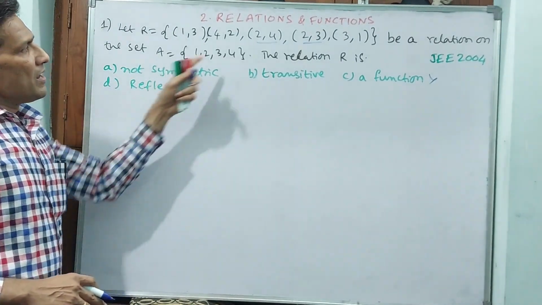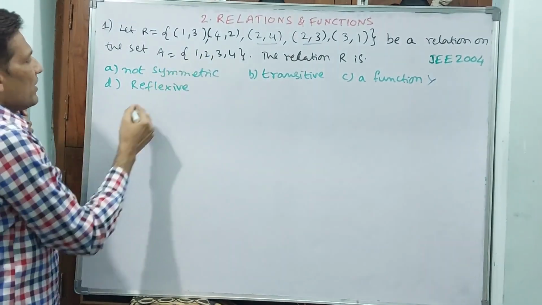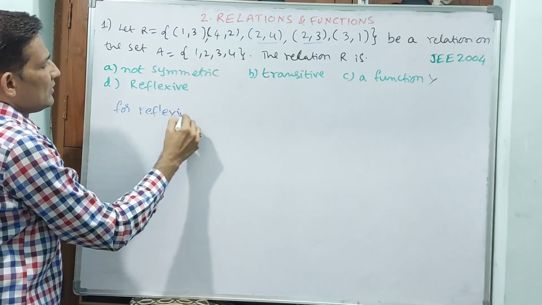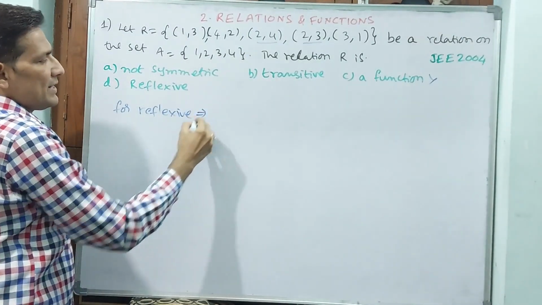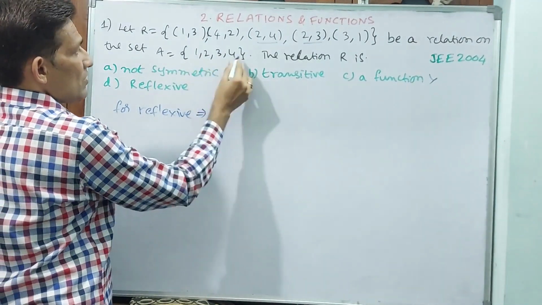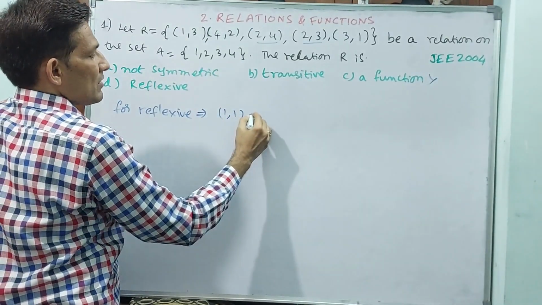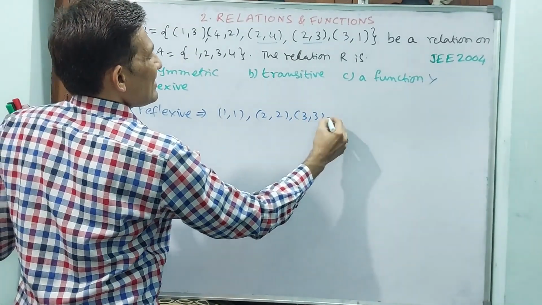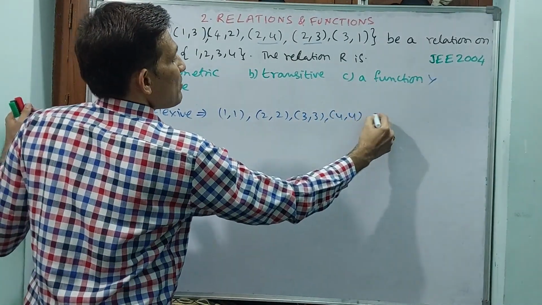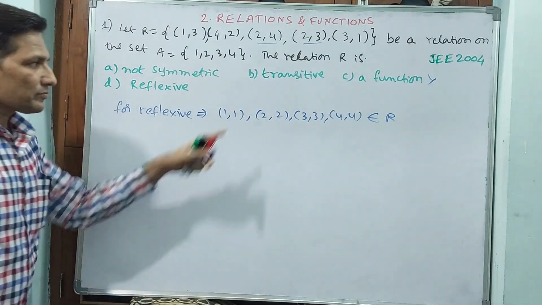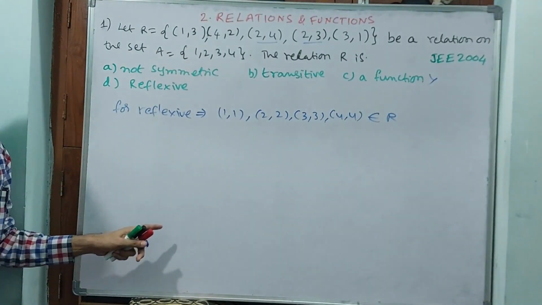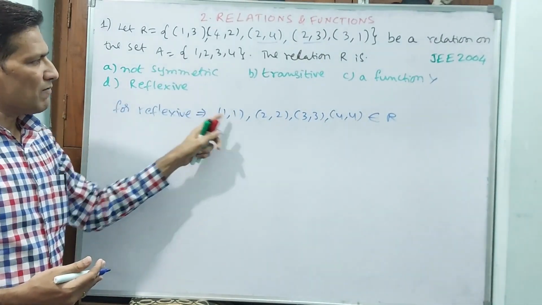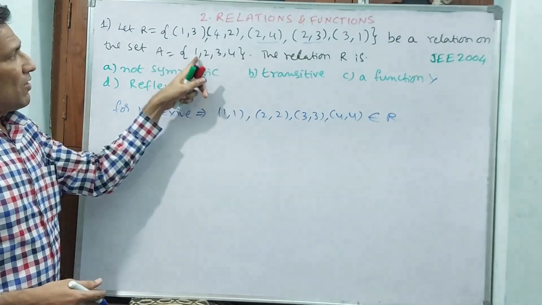Let us see for reflexive. See what I am writing. For reflexive, (1,1), (2,2), (3,3), (4,4) should belong to R. Then only this is reflexive. Reflexive means like a mirror: (1,1), (2,2), (3,3), (4,4), all.